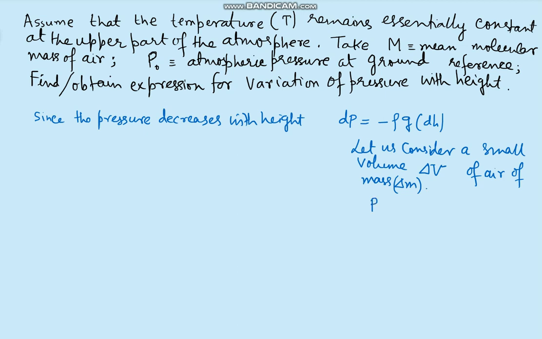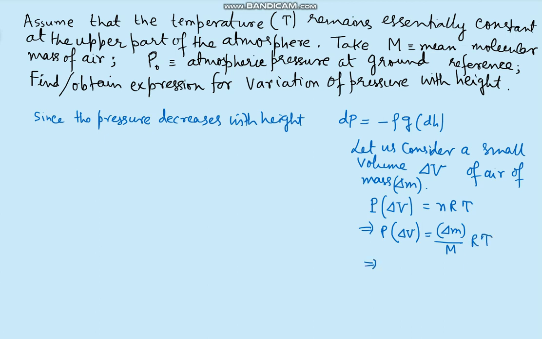At that location, if P is the pressure, then we can write for the sample P delta V equal to nRT. Then P delta V is equal to, now the number of moles is the mass of the sample divided by the average molecular mass, into RT.